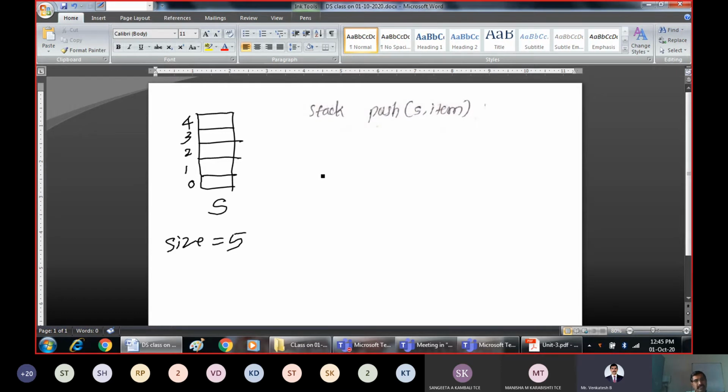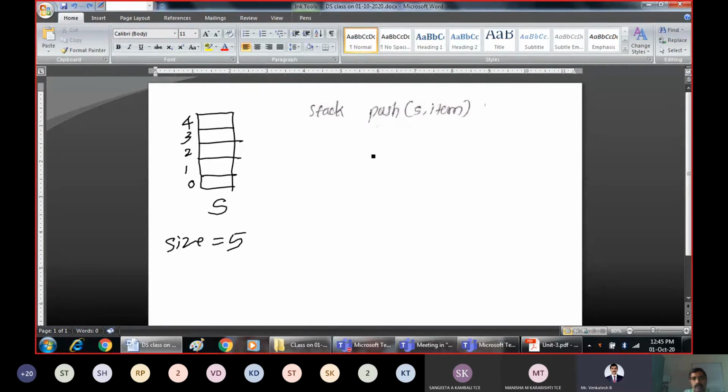Whatever I am writing, is the thickness okay, or should I increase the line width? Whatever line I am drawing, can you see the thickness of that line? Is it okay? Yes, sir. Right, you can see, but if you are not able to see, I can still increase the thickness.